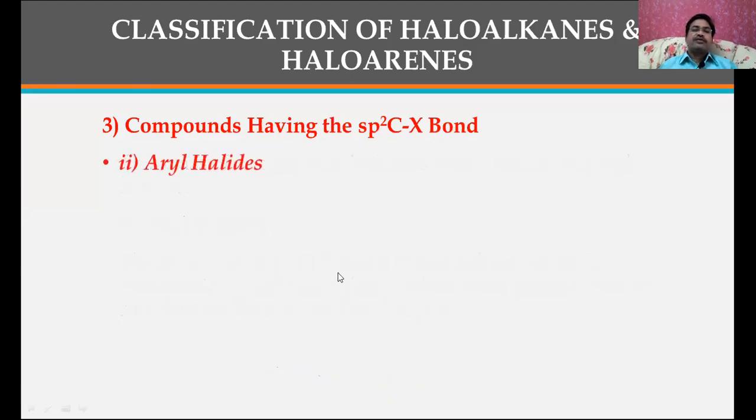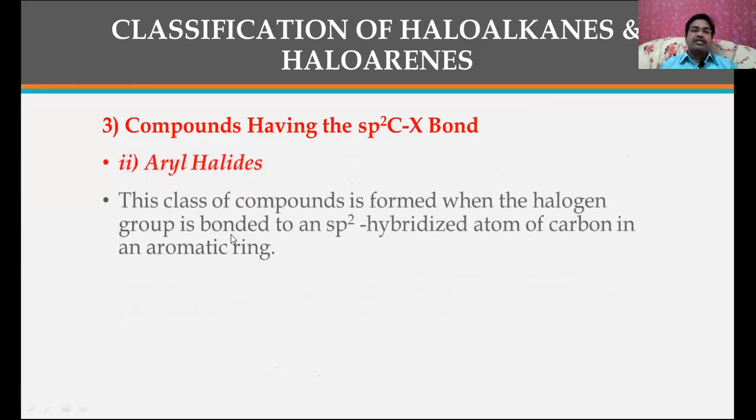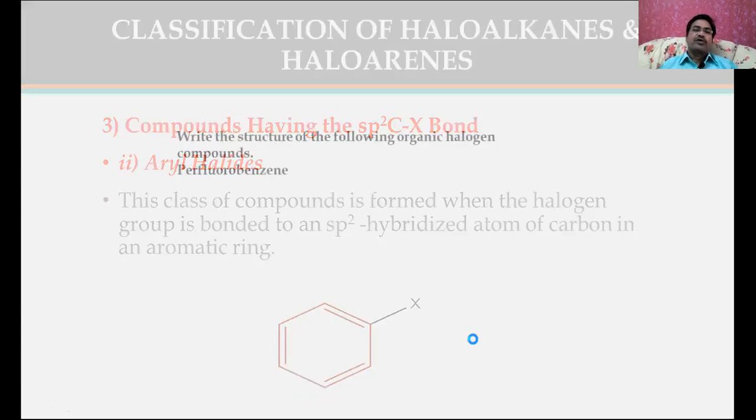And let us see, the other one is the aryl halides. This class of compound is formed when the halogen group is bonded to an sp2 hybridized carbon atom in an aromatic ring. See, this is going to be the one. For example, if it is chlorine, we can say chlorobenzene. This type of compound is called aryl halides.